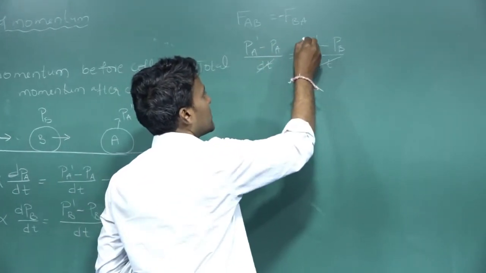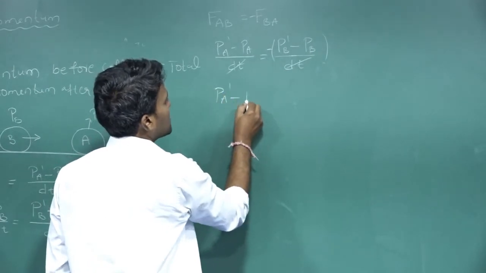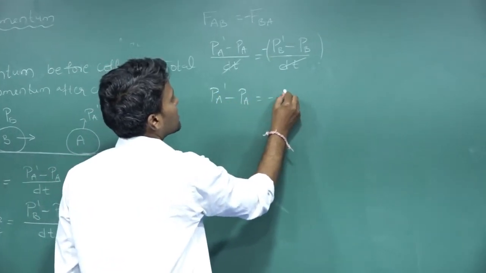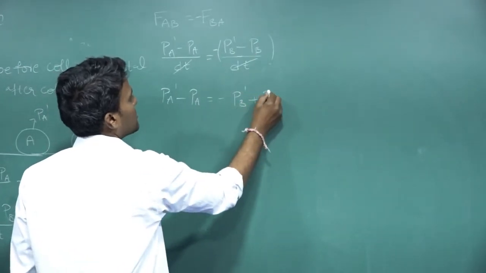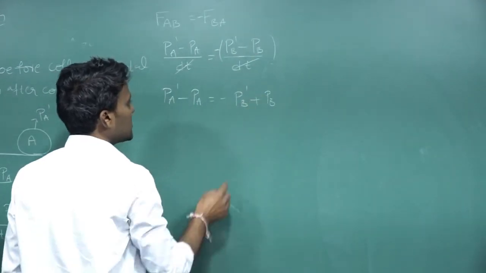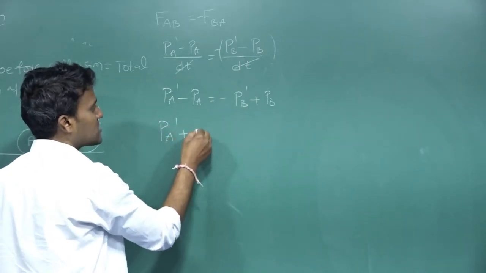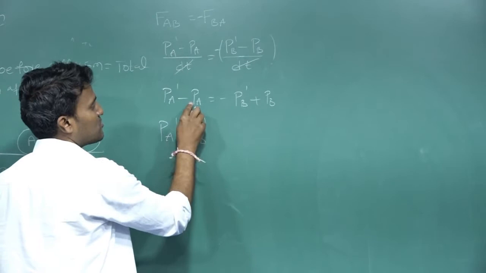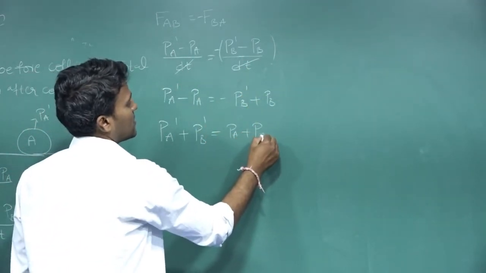This minus means we can write PA dash minus PA is equal to minus (PB dash minus PB). Taking PB dash to this side, PA dash plus PB dash, and taking PA to that side, plus PA plus PB.